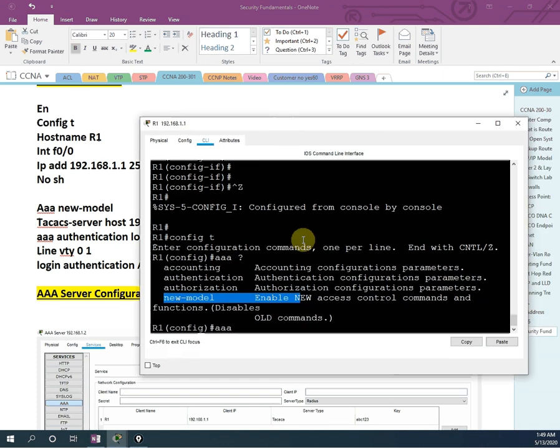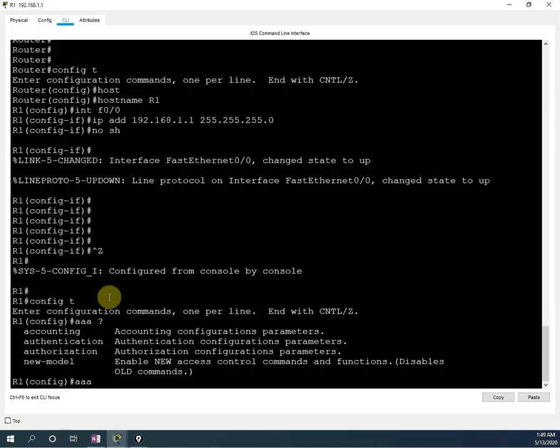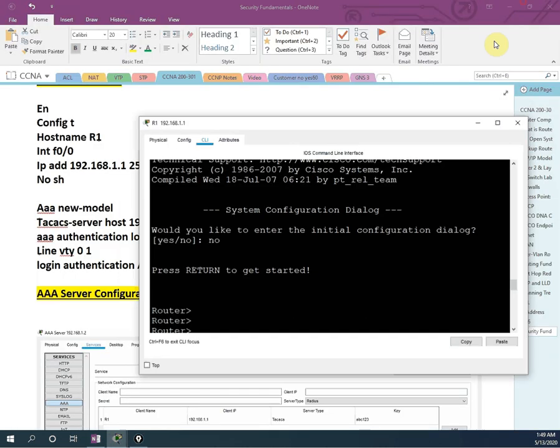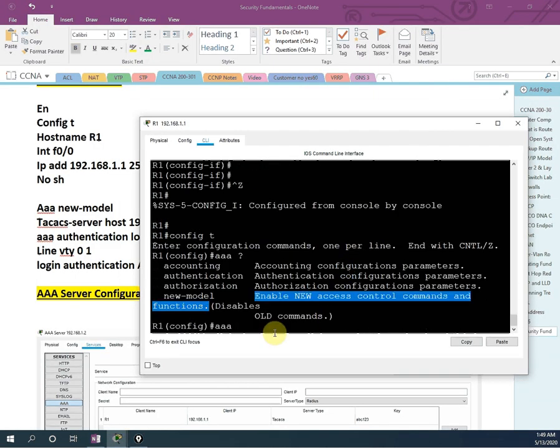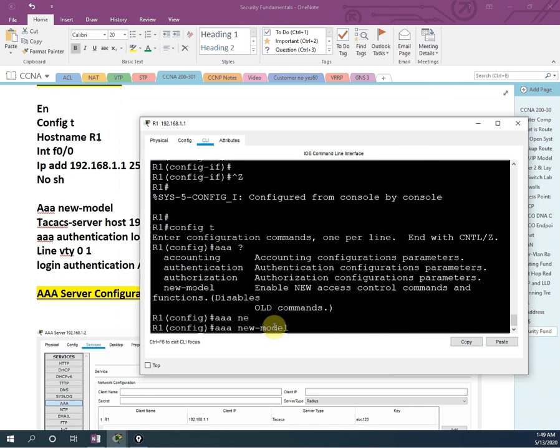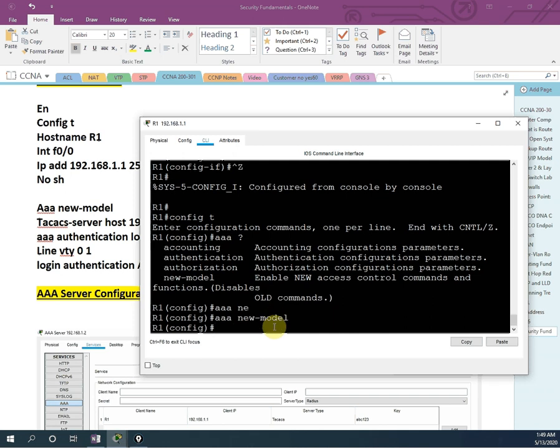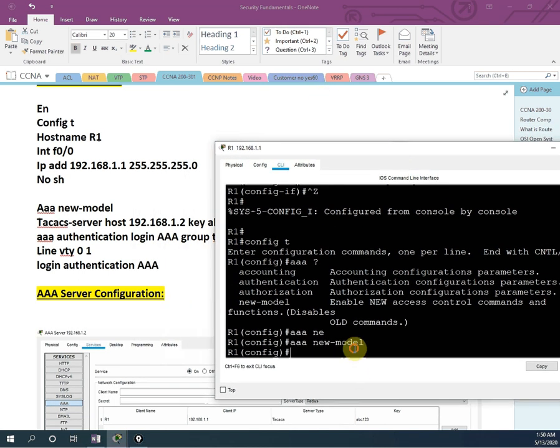If you see here, enable the access control command and function. Let me maximize here. If you put the question mark after writing AAA, first of all we need to enable the new access control command and function, and disable the old command. So we are going to disable the old one. How will we enable it? We will write aaa new-model. I will press enter. Okay, so now I have enabled this AAA service, and the old command, whatever is there, that one is disabled.